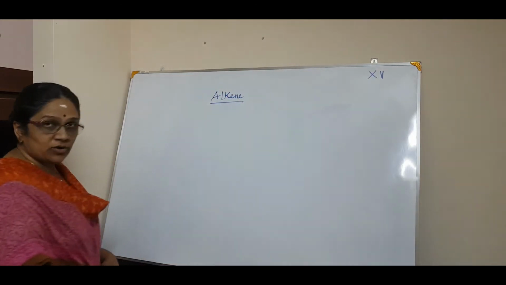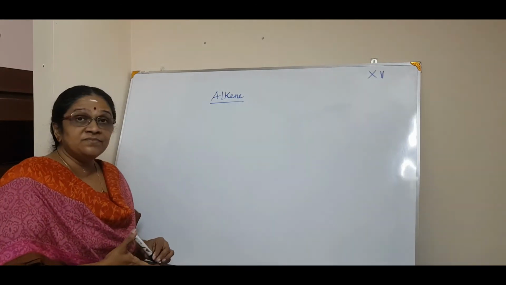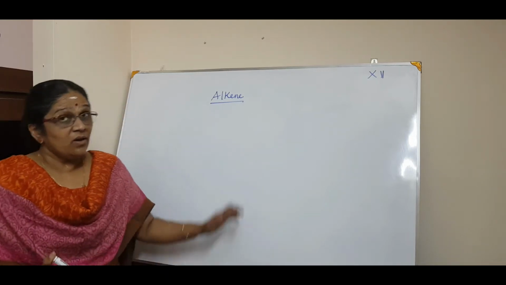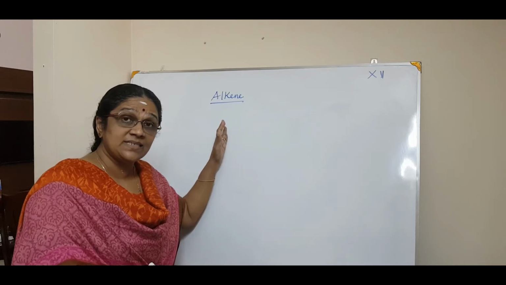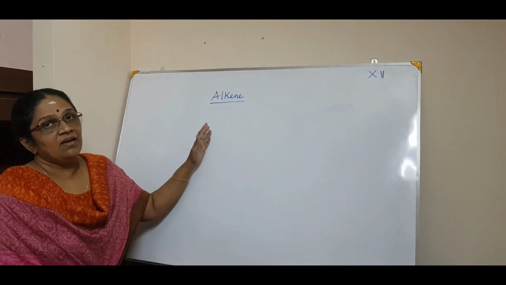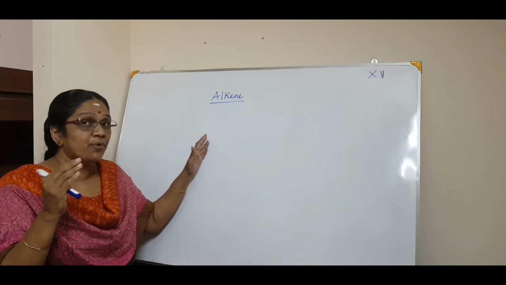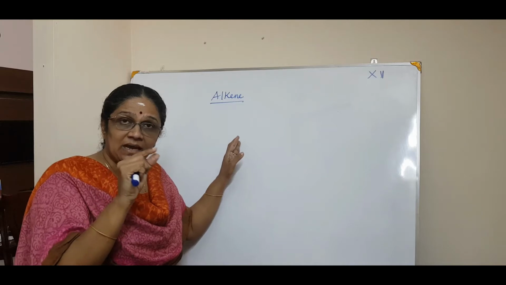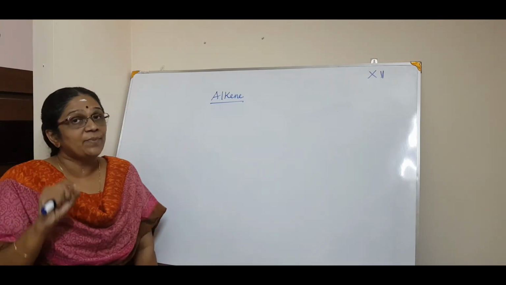Alkene has a double bond. And if you remember, in the last year, we studied a rule which states that whenever a hydrogen halide, and we specifically studied hydrogen bromide, is treated with an unsymmetrical alkene, what happens?